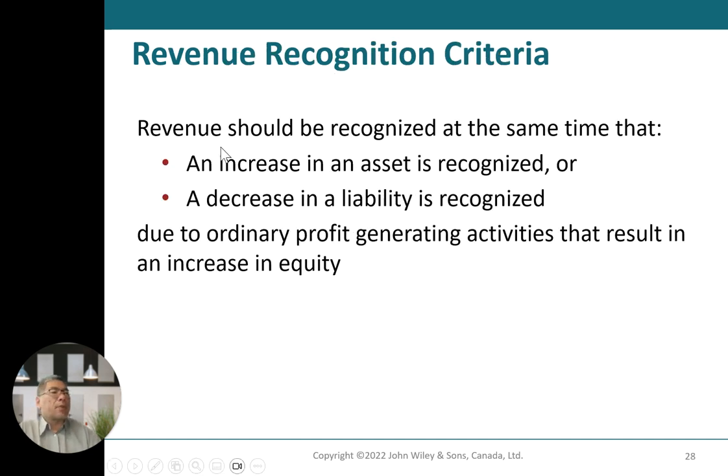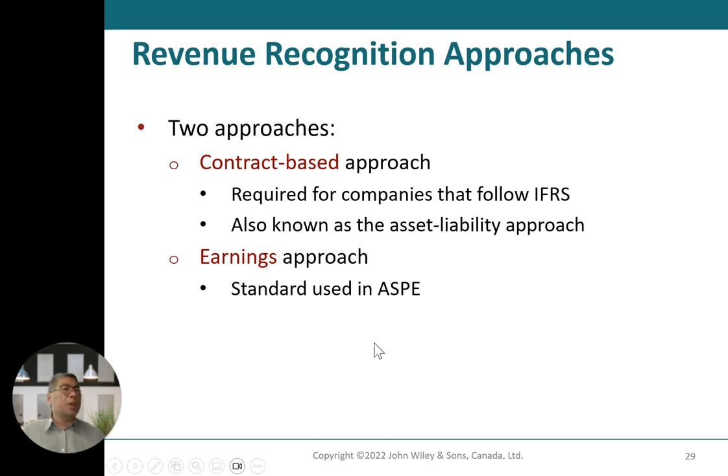Revenue criteria: revenue should be recognized at the same time that an increase in assets or a decrease in liabilities is recognized, due to ordinary profit-generating activities that result in an increase of equity. There are two approaches to revenue recognition. The first one is the contract-based approach, required for companies following IFRS, also known as the asset-liability approach. The earning approach is the standard used by ASPE.